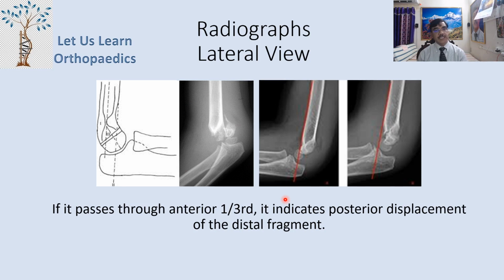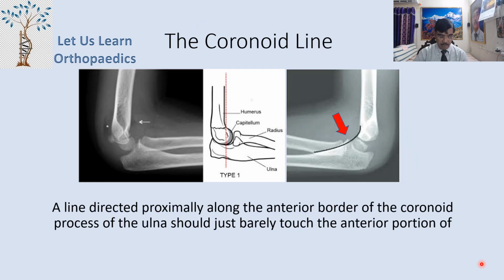And if it passes anterior to the 1/3, as you can see in the fourth diagram, it indicates the posterior displacement of the distal fragment. Here you see it is passing in the anterior 1/3. It is passing here in the middle 1/3. So here it is the posterior displacement of the distal fragment, we can say.